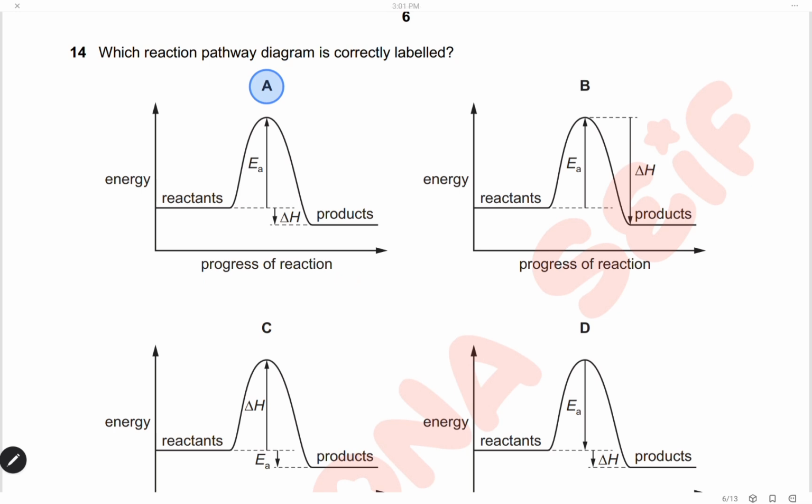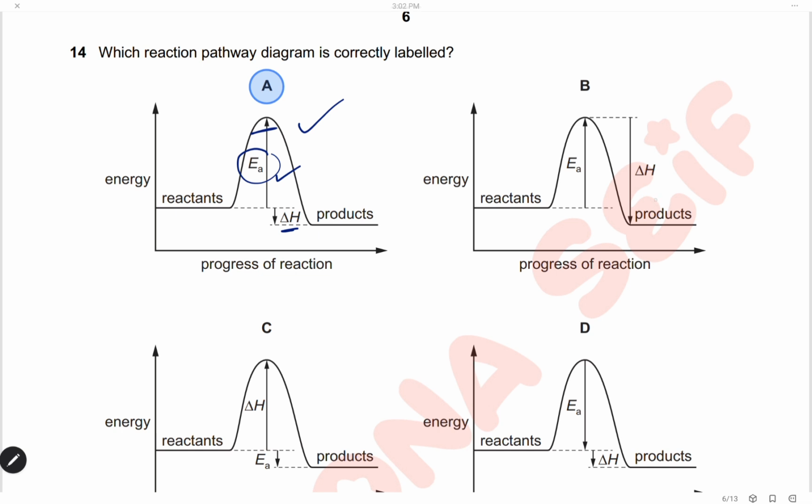Which reaction pathway diagram is correctly labeled? So let's check the four diagrams. The first one here, the reactant absorbs activation energy, and the arrow is directed upward to break the bonds of the reactant, and the delta H with an arrow directed downward for the difference between the reactant and the product. So diagram A is correct.